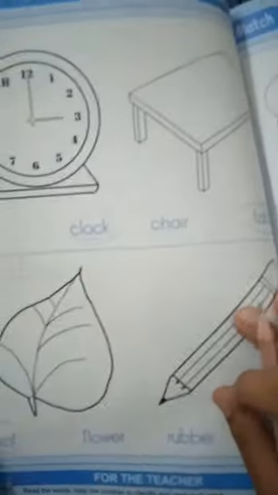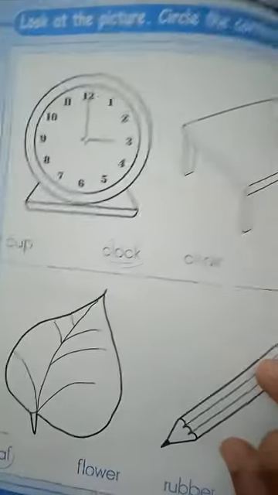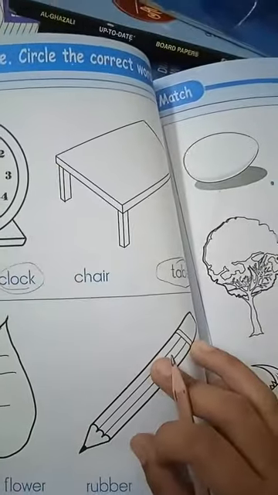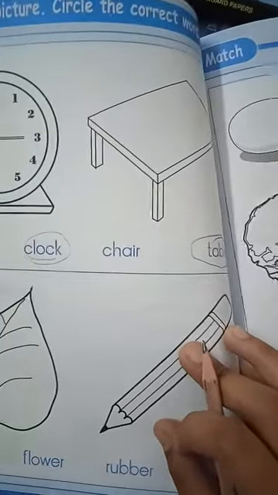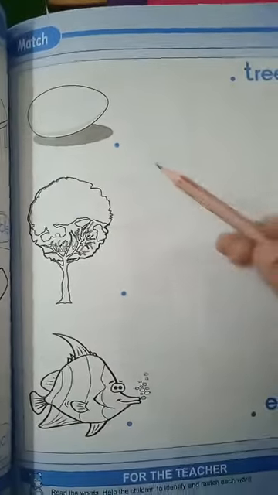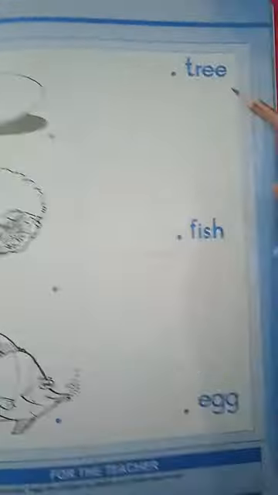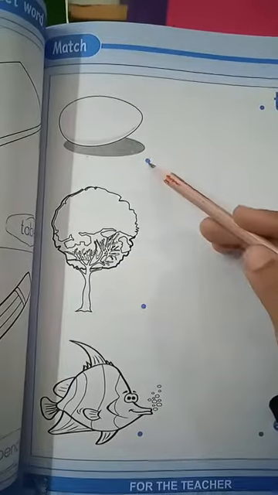I request parents and tutors that please try to learn these words with students so that they can identify and read each word. Come to the next page. Page number 23. Match. So students, here you have to match these pictures with the correct word.